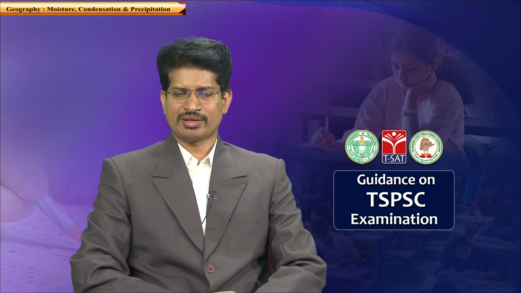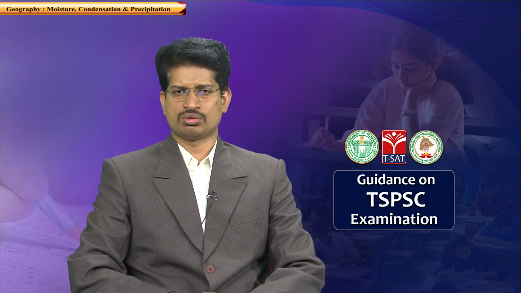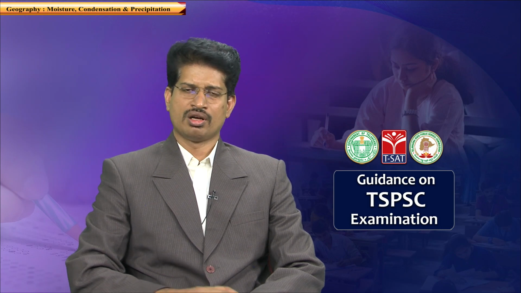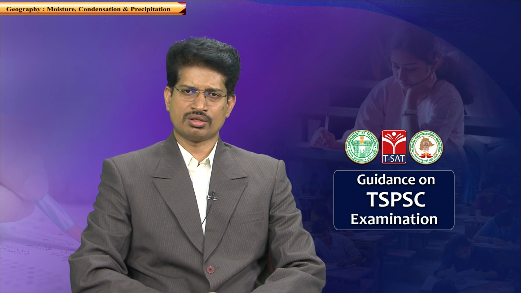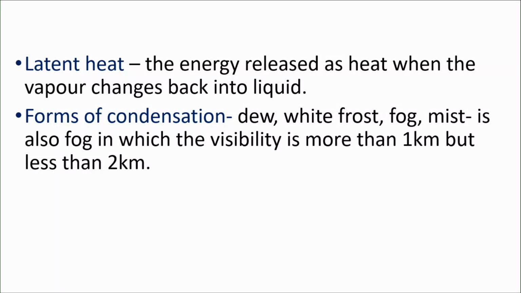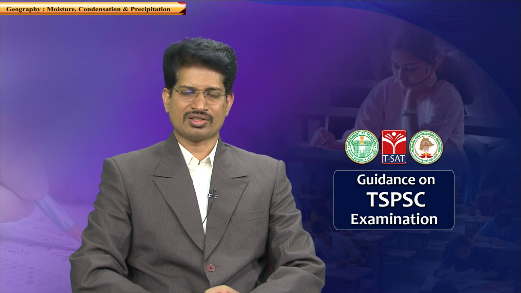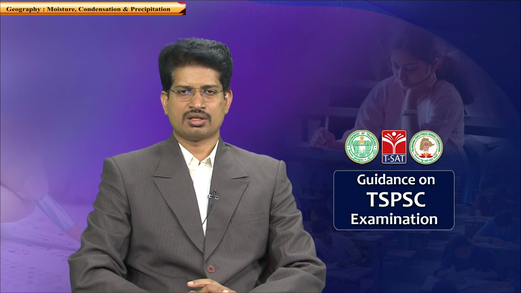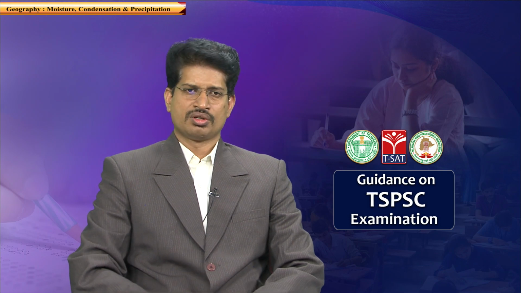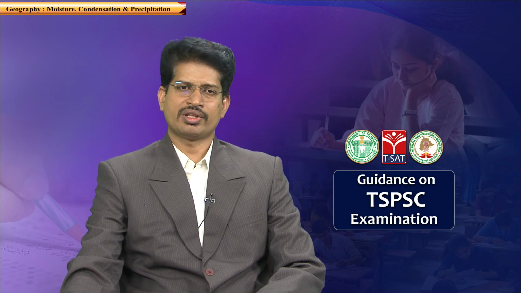So during night time in winter, when the rocks are so cold, the moving air's minimum available moisture converts into droplets of water known as fog, a low cloud. It is also described as a low cloud. So mist is also a kind of fog. It is classified on the basis of visibility. A visibility of more than 1 kilometer but less than 2 kilometers is known as mist. So this is how condensation is classified, based upon the way it is formed.